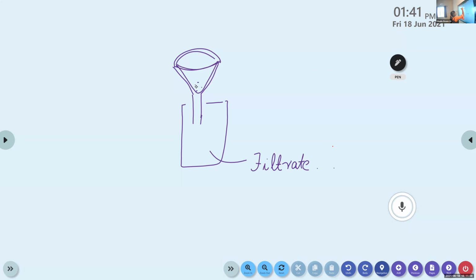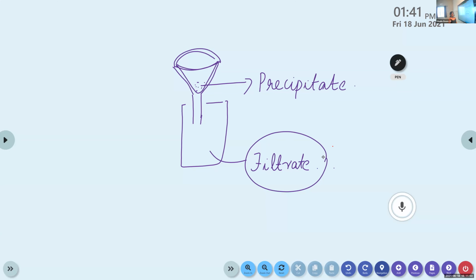And the solid particles that are obtained here are known as precipitate. Here we are using this filtrate. That solvent obtained after filtration is known as filtrate. We are using this filtrate to check the pH.